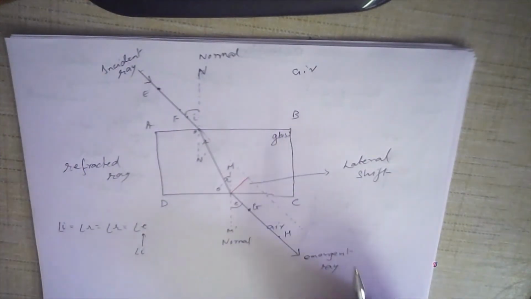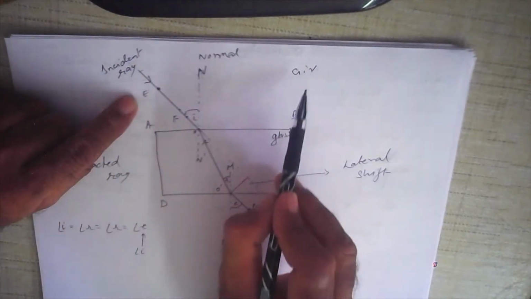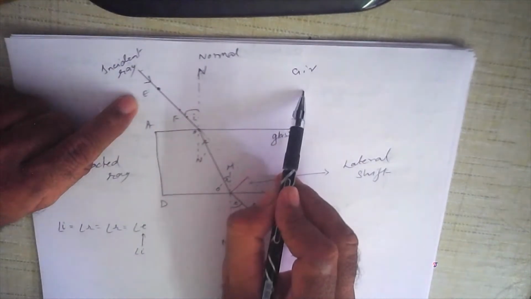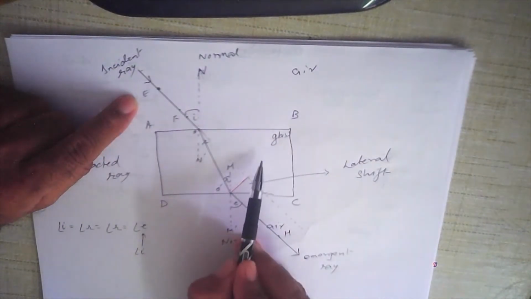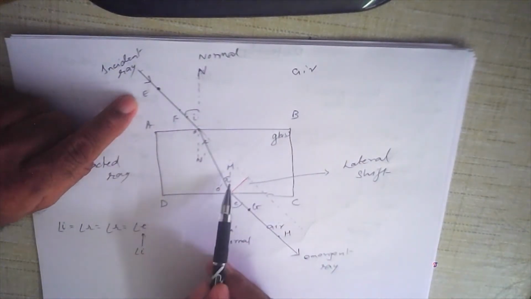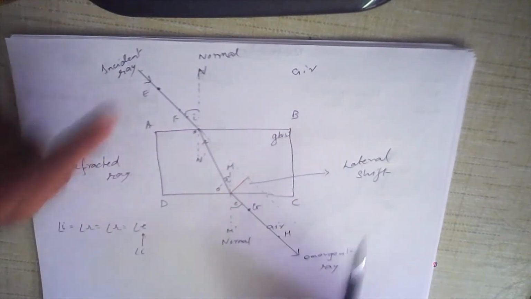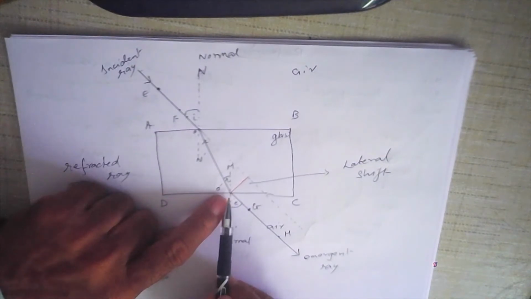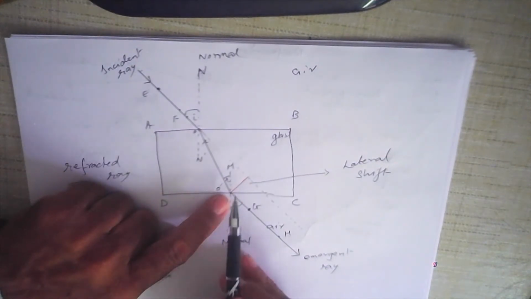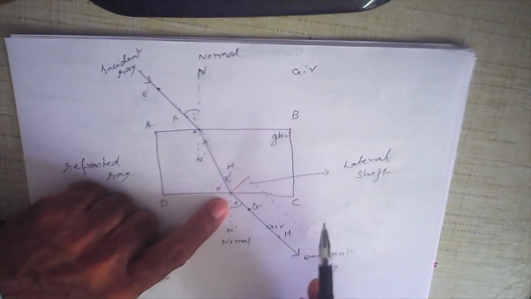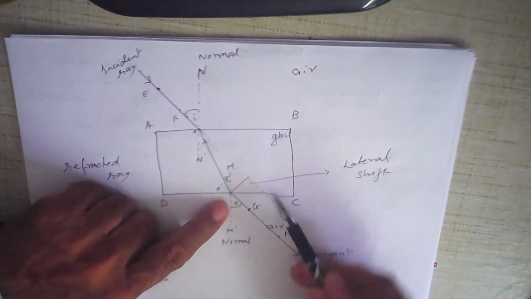Now why does this happen? Because when the ray of light enters from air into glass, glass is a denser medium compared to air. Therefore, the ray of light slows down. Its speed decreases. Because its speed decreases, it bends towards the normal. Okay, and when it reaches point O dash, then it comes back into air from glass. But air is a rarer medium. So therefore, the speed of light again increases slightly, and therefore the ray of light bends away from the normal.